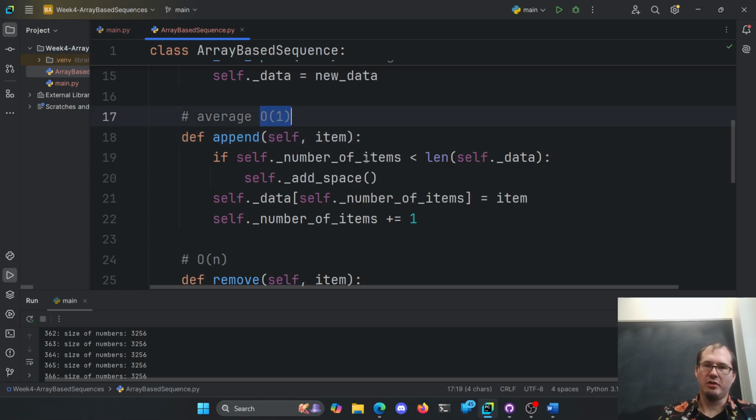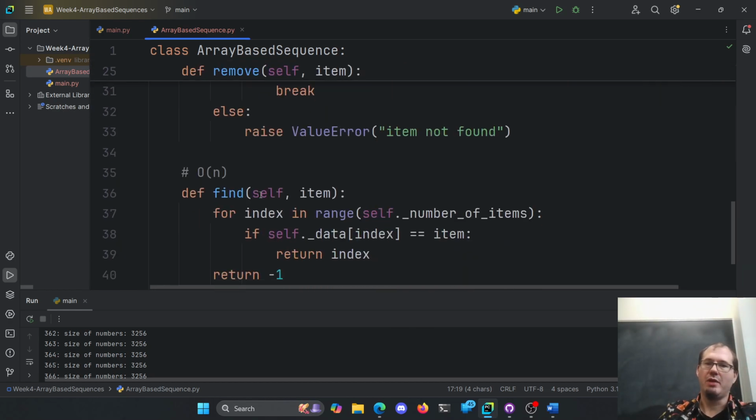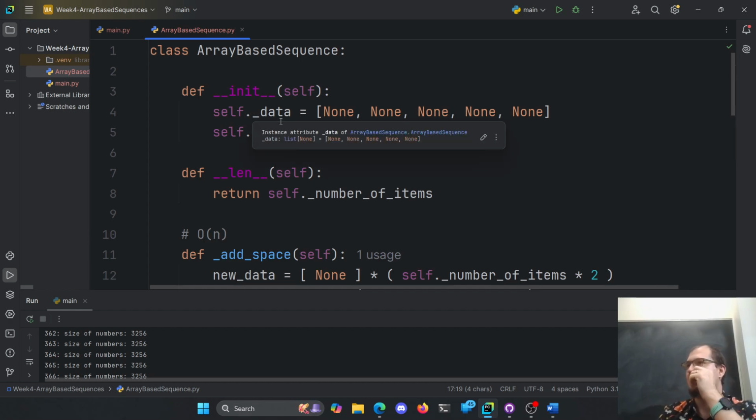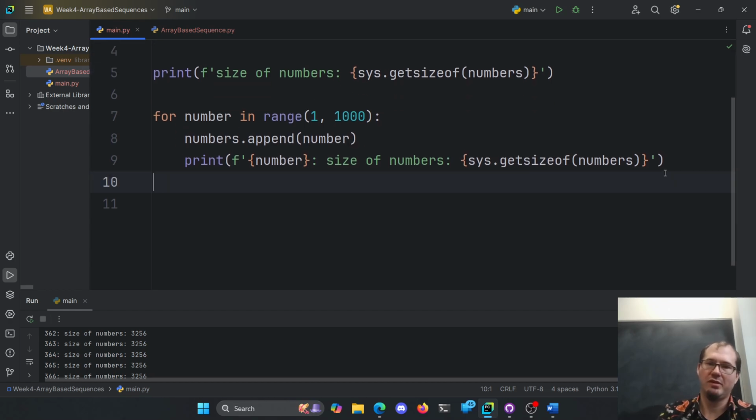But because we're doubling, we've got room for the next 20 to happen in constant time. And then we double again, we have room for the next 40 to happen in constant time, right? Drawing the picture and laying the bars down helps, I think. All right. So now, essentially, we've built out a Python list without ever using the append method that Python knows how to do, right? If we pretend like lists can't append and they're in fixed size, we've now solved for that, right? So now I can go use my array-based sequence here.